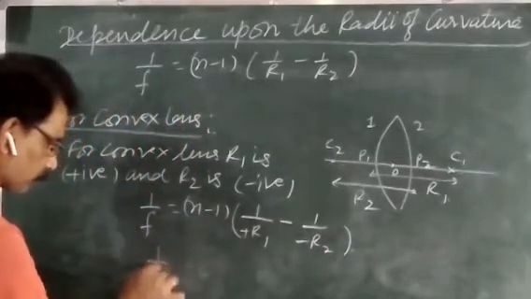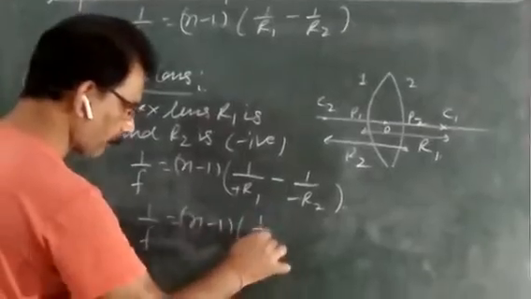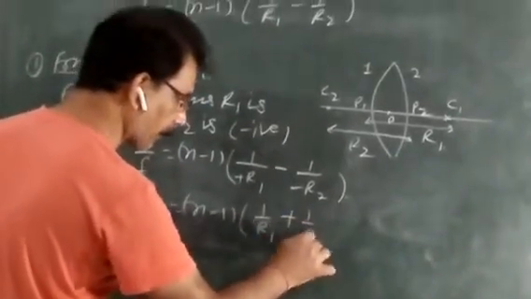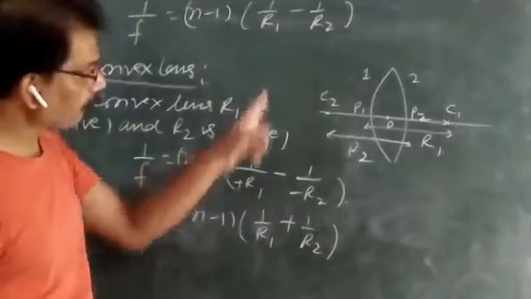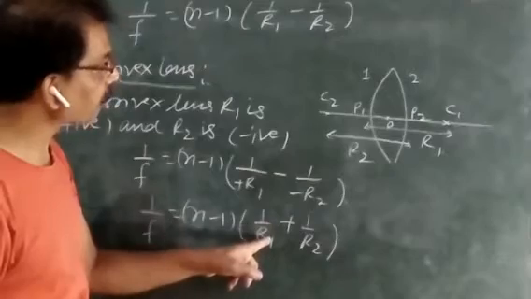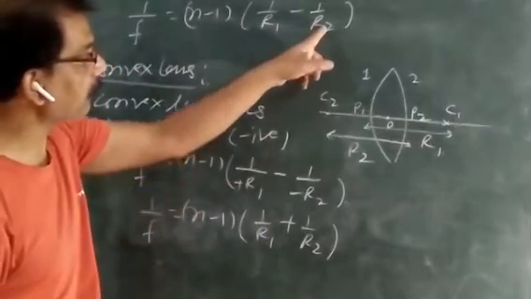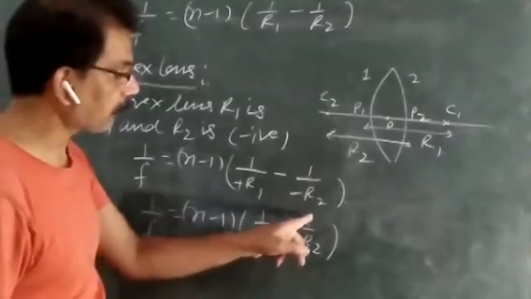And now this becomes 1 upon f is equal to n minus 1, 1 upon R1 plus 1 upon R2. This is the lens maker formula for convex lens. Remember this. When you take convex lens with the proper sign convention for R1 and R2, you will get 1 upon f is equal to n minus 1, 1 upon R1 plus 1 upon R2.